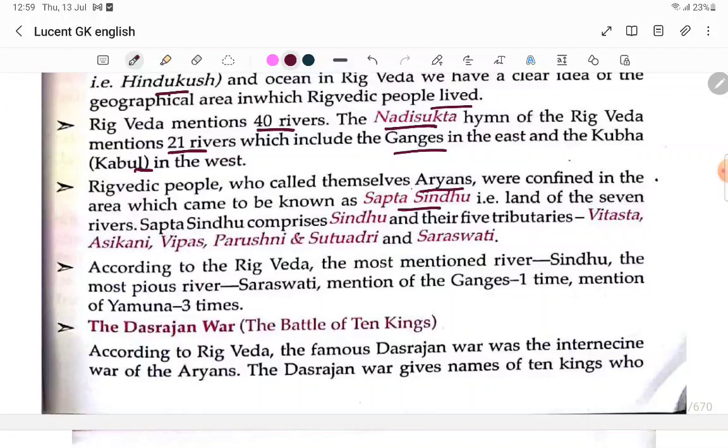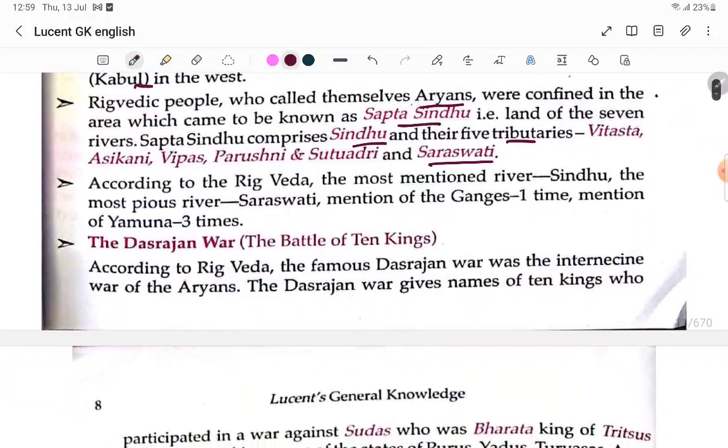Sapta Sindhu comprises the Sindhu and its 5 tributaries: Vitasta, Asikni, Vipas, Purushni, Sutudri, and Saraswati. So the Sindhu, its 5 tributaries, 5 plus 1 is 6, and Saraswati. According to the Rigveda, the most mentioned river is the Sindhu, and the most pious river is the Saraswati. Most mentioned means every time it is mentioned, it is the Sindhu. The most pious river is the Saraswati.